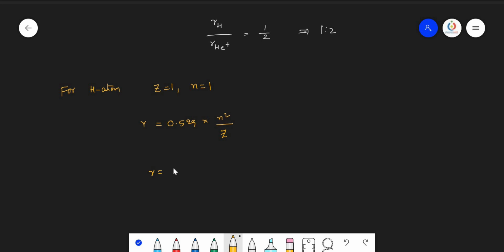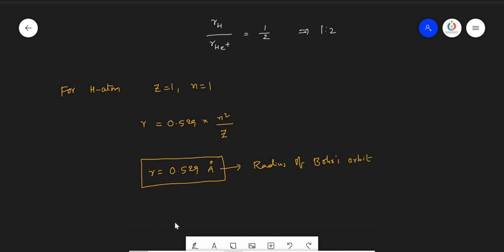So we can write radius of the orbit is equal to 0.529 angstroms. This value is called the radius of the Bohr's orbit. Bohr's orbit means the first orbit of the hydrogen atom.